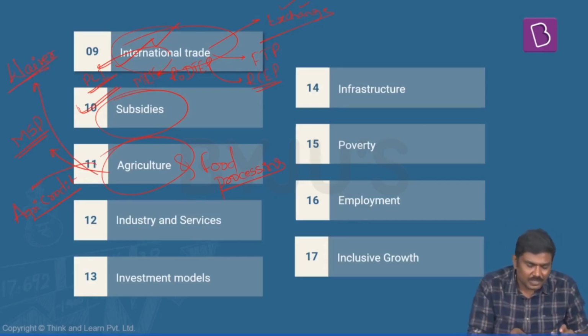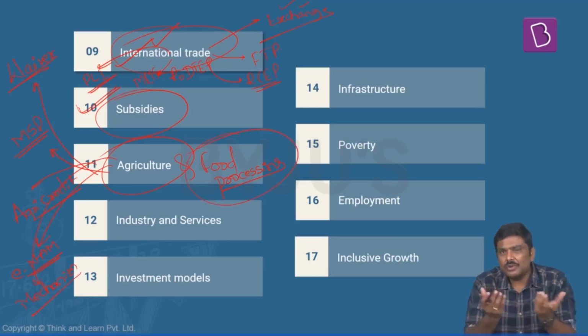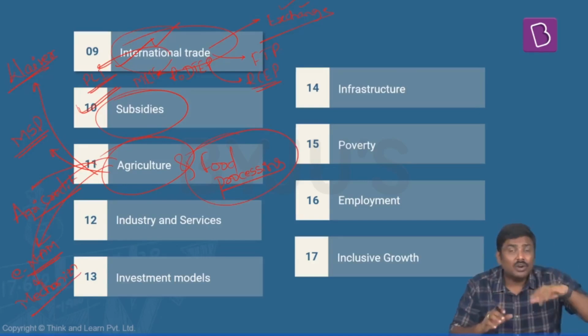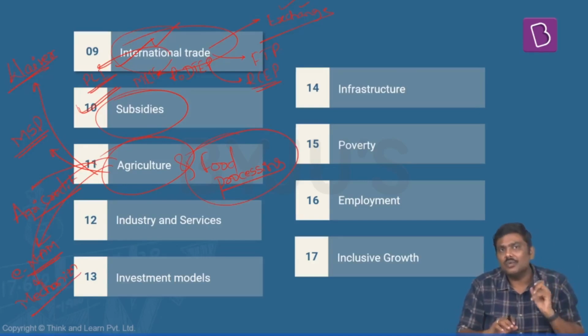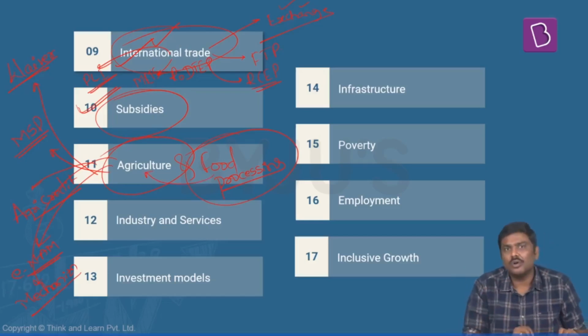In addition to this, we will discuss a concept of eNAM. What is the importance of eNAM? What is the concept of agriculture mechanization? Why is it important? And then we'll discuss the idea of food processing. What is food processing? Why is it important? What reforms have been taken by the government? What have been the issues in food processing? That will be the scope of coverage in this particular module.